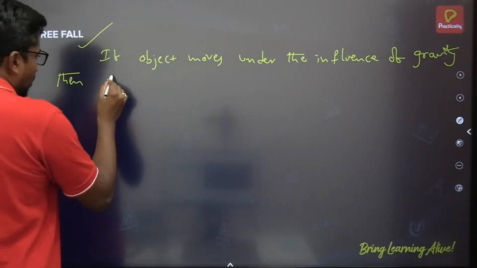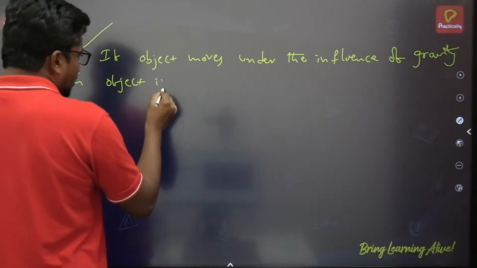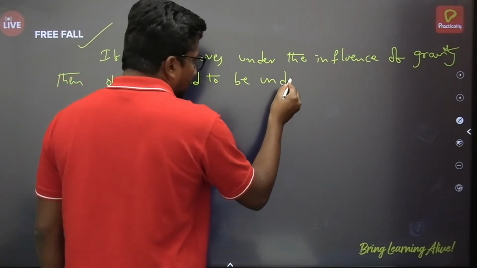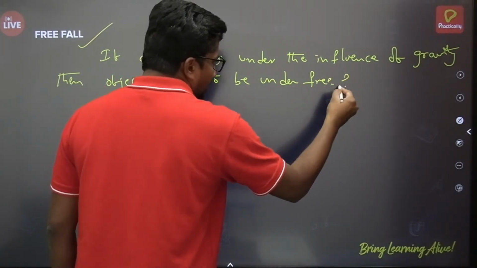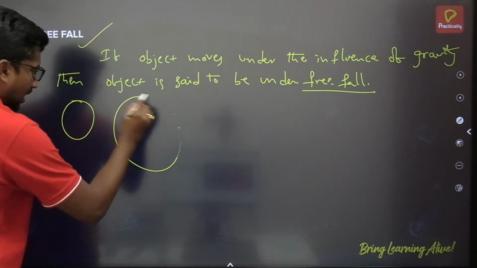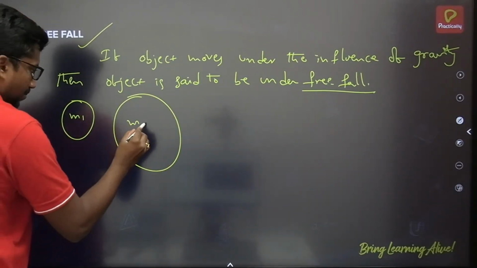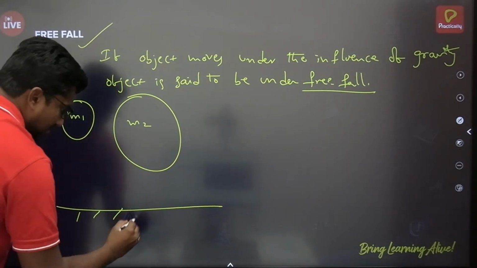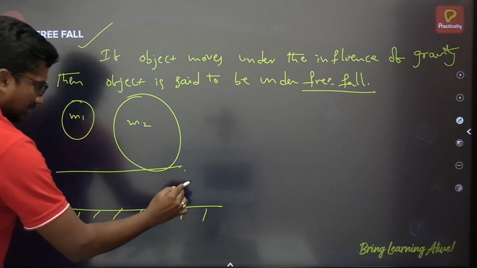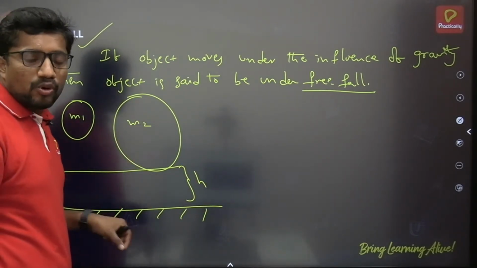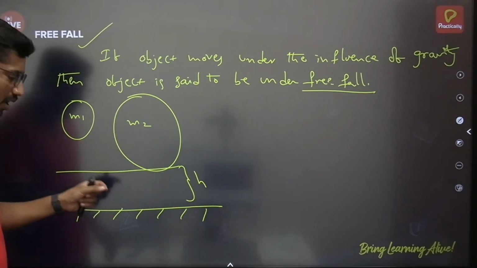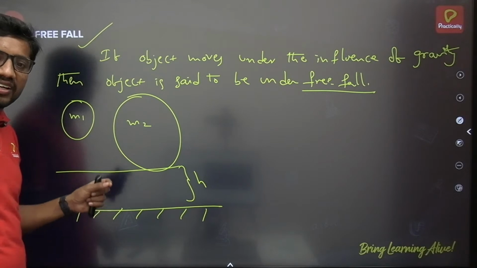Then the object is said to be under free fall. Here, if you take two objects having masses m1 and m2, and let them be released from the ground, from the same height, if both objects are dropped, which object will reach the ground first?